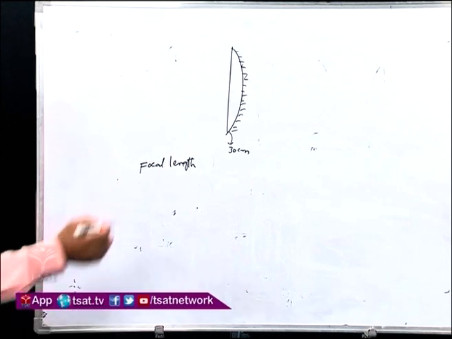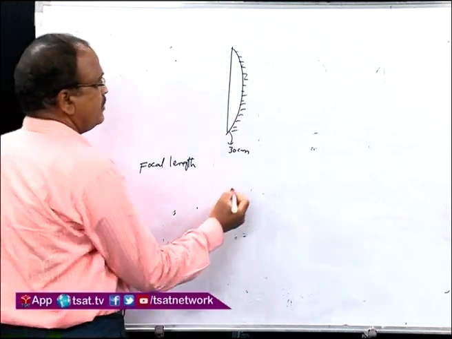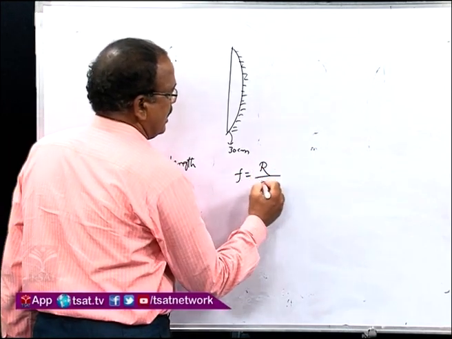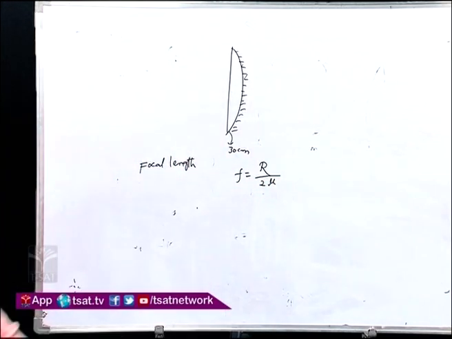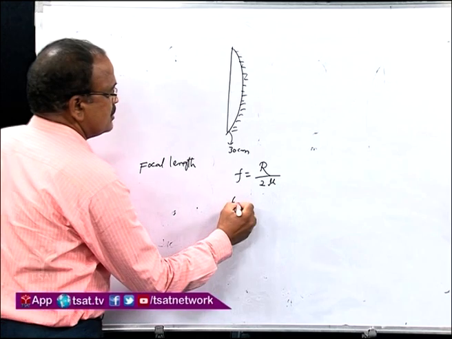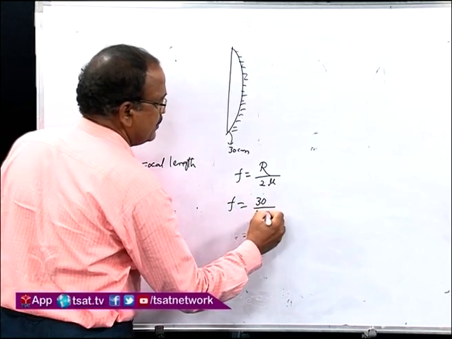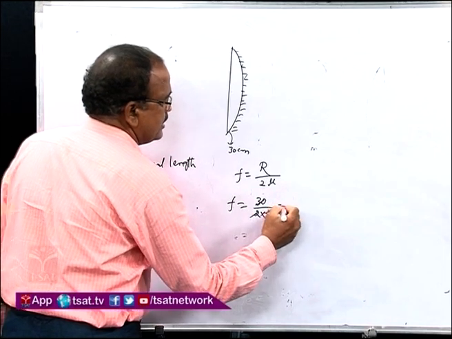Now, when this plano-convex lens is silvered, we have to take the focal length formula directly, r by 2 mu. Simply, r by 2 mu. So, this r is 30 centimeters and 2 into 1.5, that is 3, so 10 centimeters.